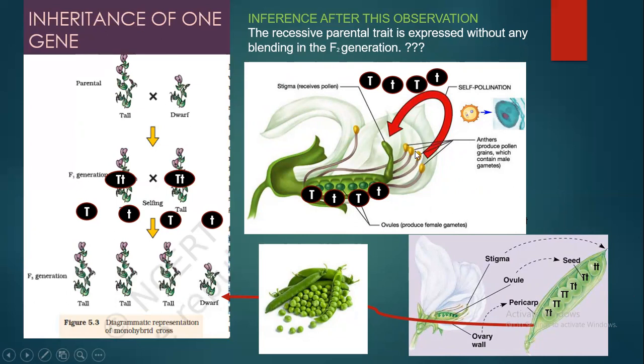Likewise, these are the anthers, and this is the carpel, where you can see the stigma, the style, and the ovary with all the ovules. Inside the ovule we have the embryo sac where the egg is present. In the egg you can have either capital T or small t. So either of the alleles will be present in the egg cell.